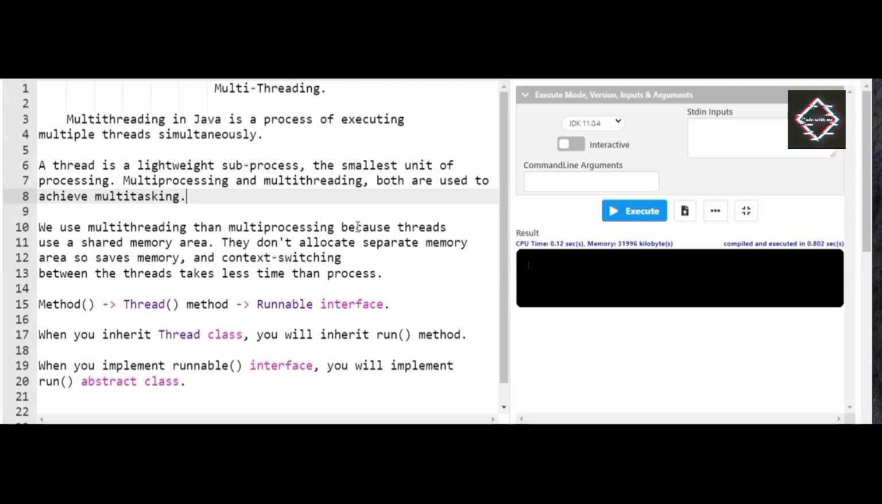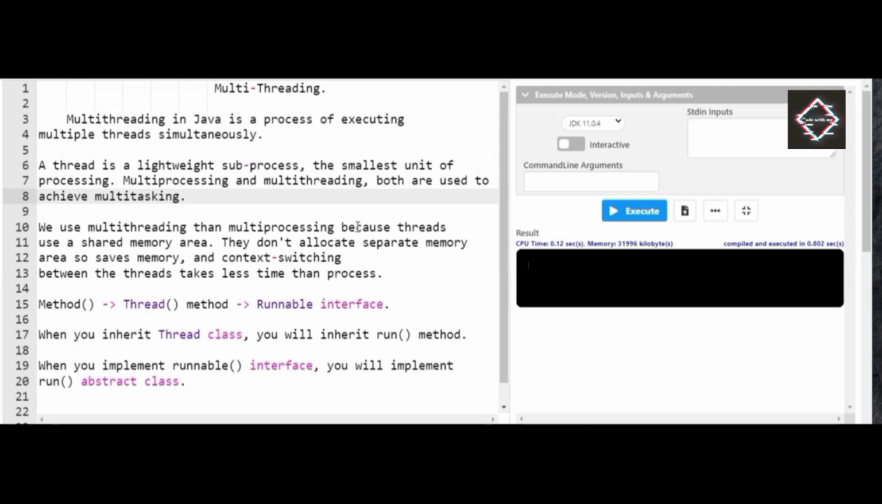So friends, okay, starting with multi-threading. As a formality, let's start with the definition of what is multi-threading. See friends, multi-threading in Java is a process of executing multiple threads simultaneously. A Java program allows you to perform multiple tasks at a single time. So if you want to perform multiple operations simultaneously, you have to make use of multi-threading.